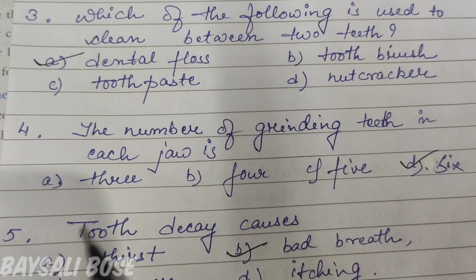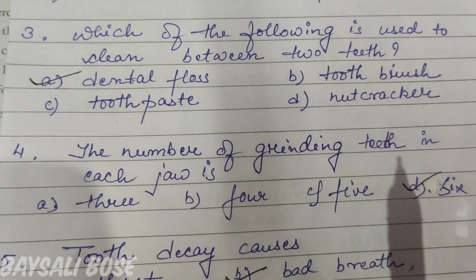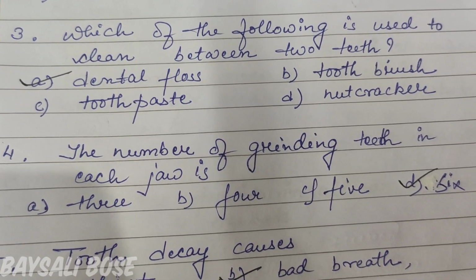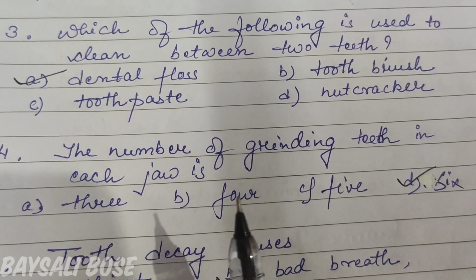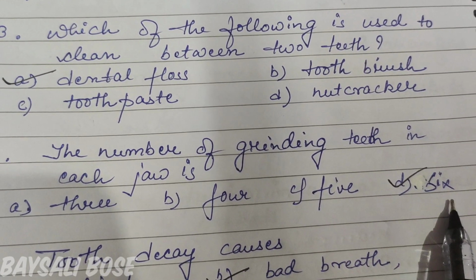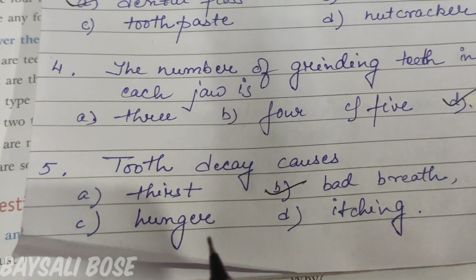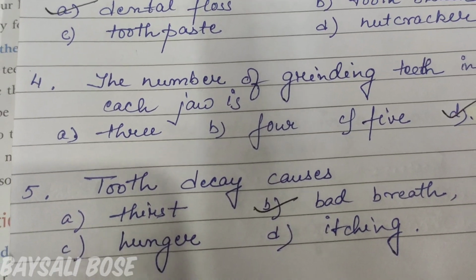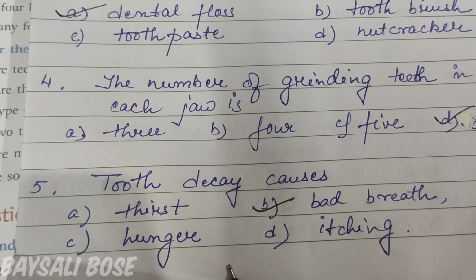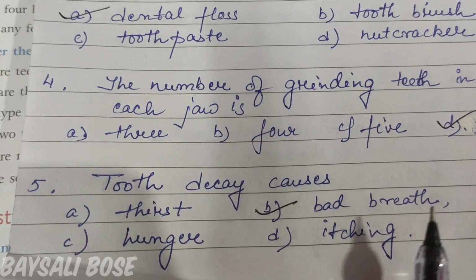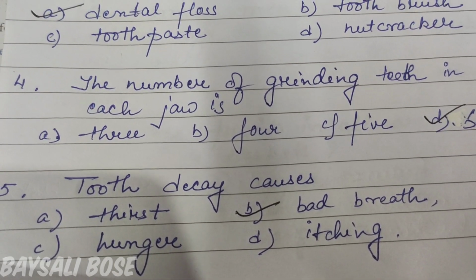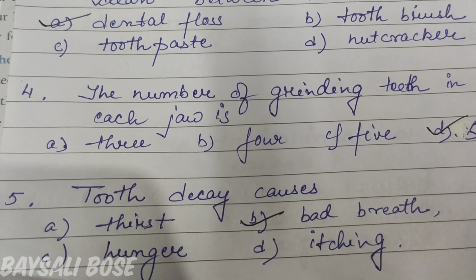Question number 4. The number of grinding teeth in each jaw. So how many grinding teeth are we having? 3, 4, 5 or 6. We have 6 grinding teeth. Next, tooth decay causes thirst, bad breath, hunger, itching. What happens in our mouth? Germs get accumulated and it gives bad breath.